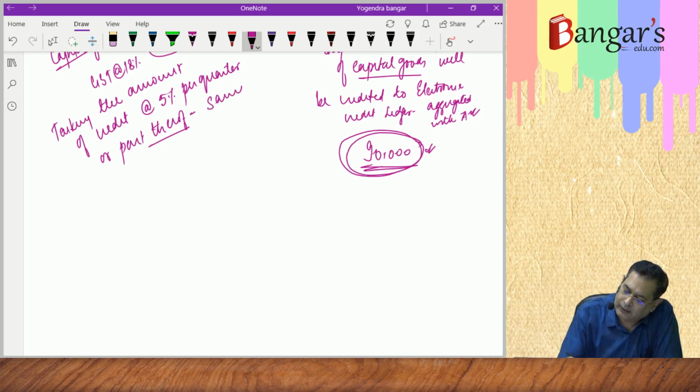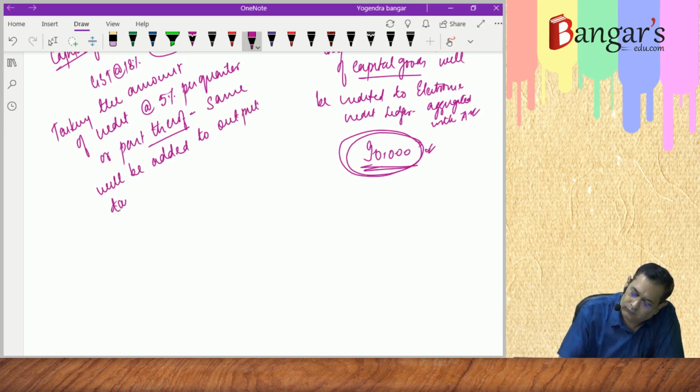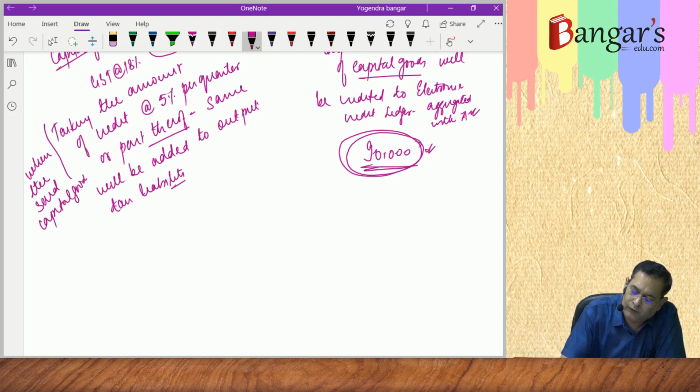The same will be added to output tax liability. For which period? 5% per quarter or part thereof, when the said capital goods were exclusively used for effecting exempt supplies.